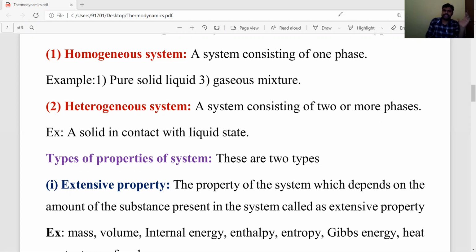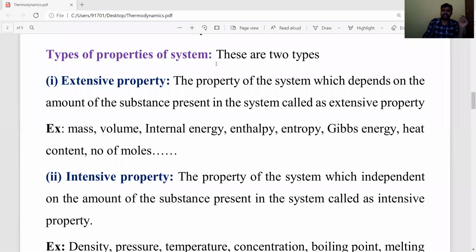Let's see the next important concept from this chapter: types of properties of a system. These two are very, very important. In thermodynamics, a system mainly has two types of properties: extensive property and intensive property.